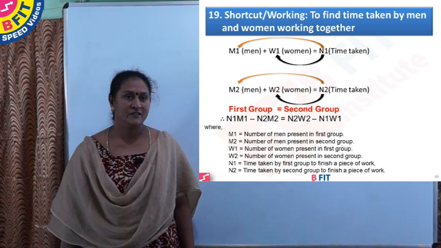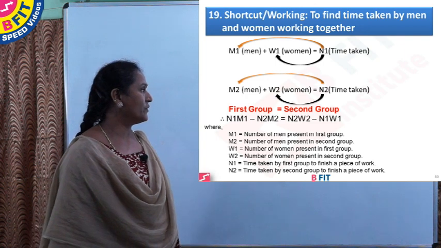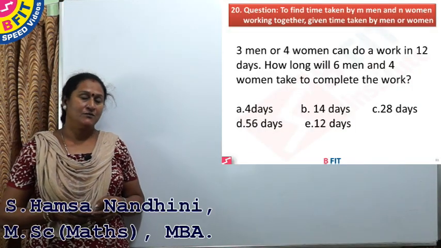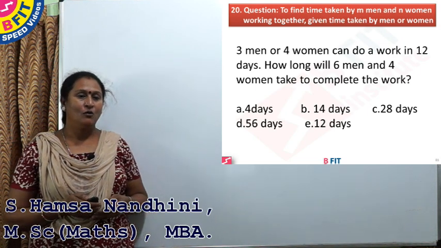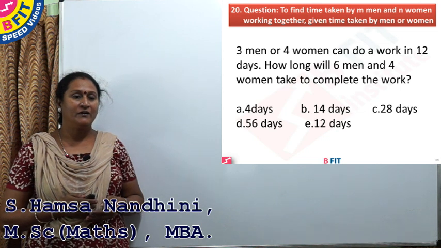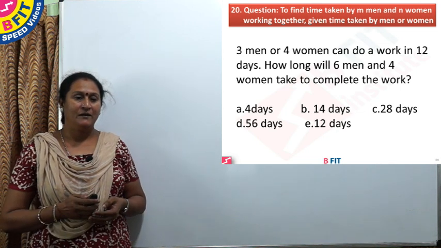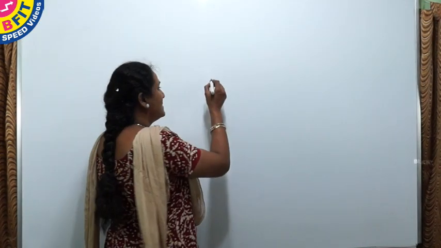And following this pattern, you can arrive at the answer for similar types of questions. So we'll see the next question, question number 20. 3 men or 4 women can do a work in 12 days. How long will 6 men and 4 women take to complete the work? So we'll see the working. Question number 20.